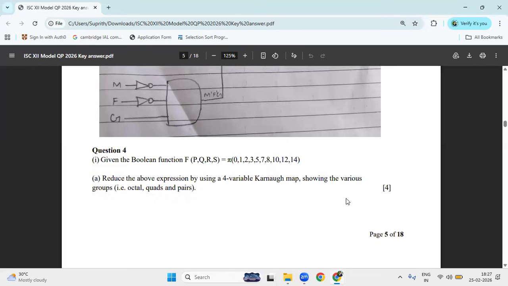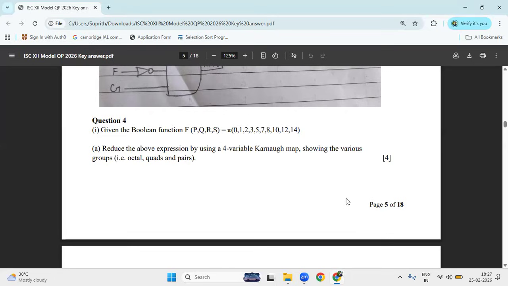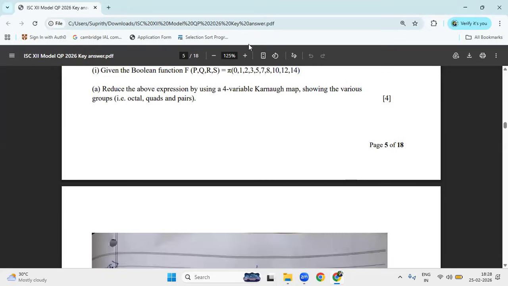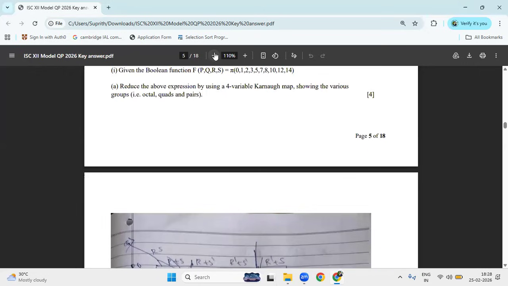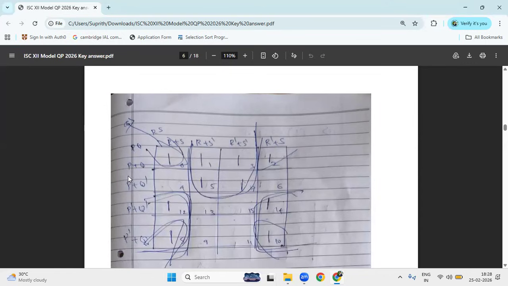Next, question number 2. Sorry, question number 4. They have given the pi, which means it is a POS: 0, 1, 2, 3, 5, 7, 8, 9, 10. So what are the variables he has given? PQRS. Here it is a POS, which means in POS